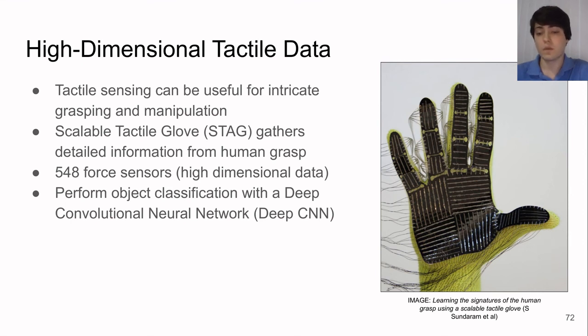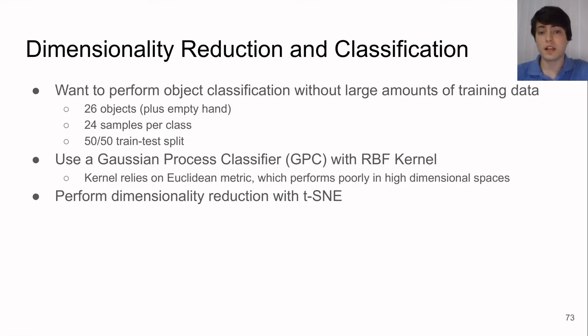However, this neural network requires very large amounts of data, and we wanted to explore if we could still produce accurate object classifications without so much data. We used a Gaussian process classifier with an RBF kernel to perform our classification on a small subset of the training data. This kernel relies on the Euclidean metric, which performs very poorly in high-dimensional spaces, so dimensionality reduction is necessary. In this case, we use t-distributed stochastic neighbor embedding, or t-SNE for short.